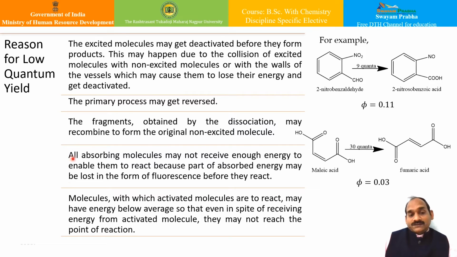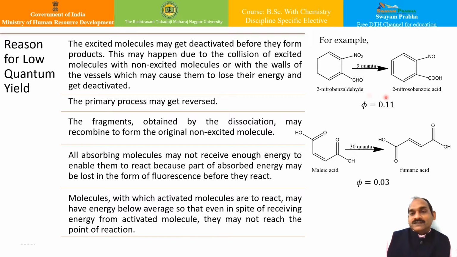Apart from that, all absorbing molecules may not receive enough energy to enable them to react, because part of the absorbed energy may be lost in the form of fluorescence before they could actually react. Therefore, in this case also, the quantum yield may be lower. One additional reason can be that the molecules with which activated molecules are to react may have energy below average, so that even in spite of receiving energy from the activated molecule, they may not reach the point of reaction.